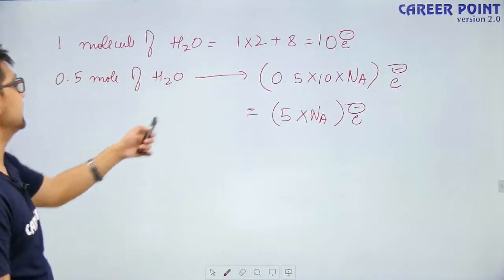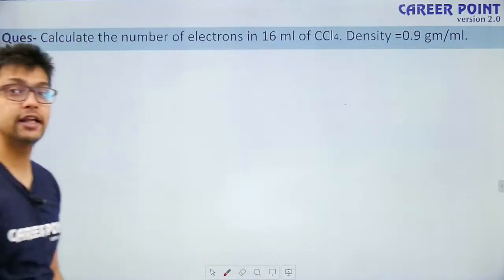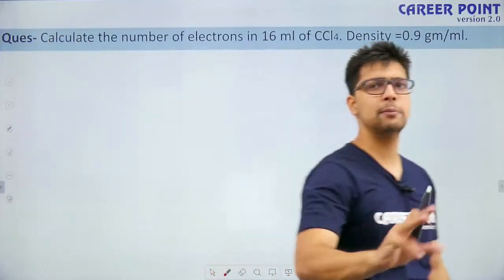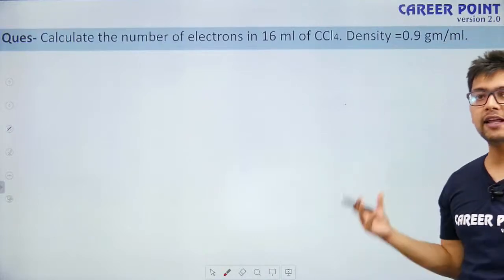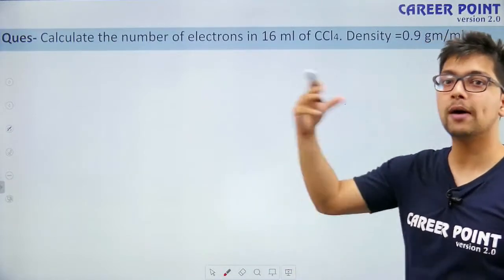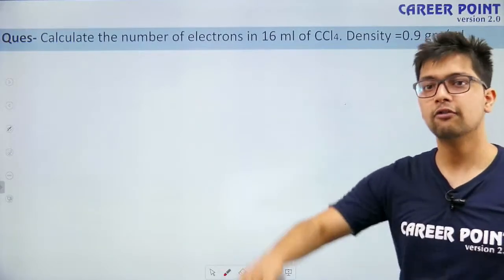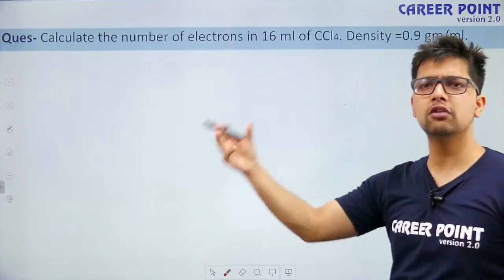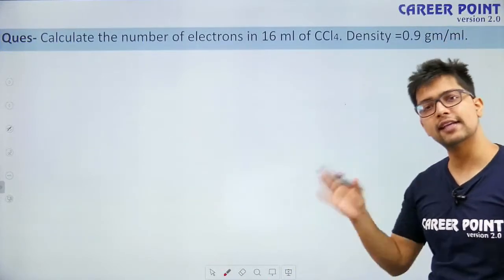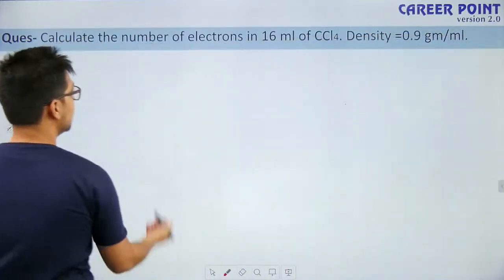Okay. So if this thing is clear, we can solve the next question, that is calculate the number of electrons in 16 ml of CCl4. Again, this is just the same type of question. What we need to do is simply from volume and density find the mass, and from mass divide by the molar mass and find the number of moles. Once number of moles are there, calculate the number of electrons in one atom and one molecule, and then you will find the answer. Same steps, exactly same steps. Yes. So let's start with this.